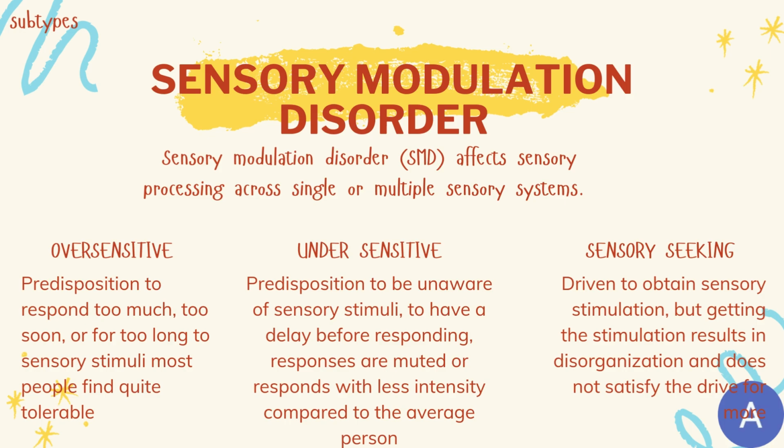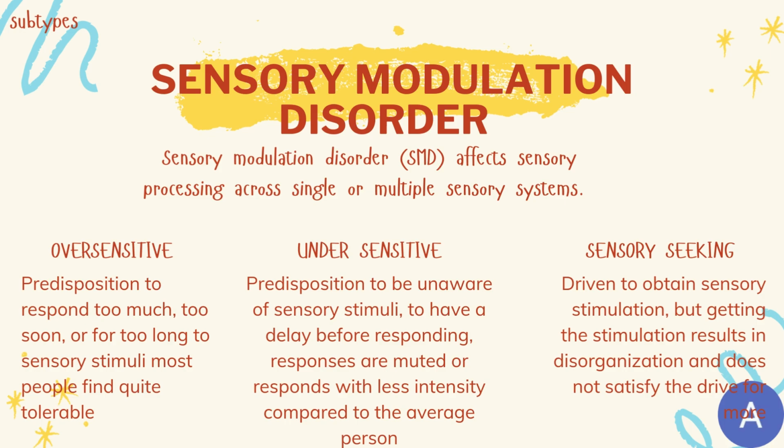This sensory modulation disorder is a difficulty regulating responses to sensory stimuli. First, let's take a look at the oversensitive one. Oversensitive is the predisposition to respond too much, too soon, or far too long to sensory stimuli most people find quite tolerable.